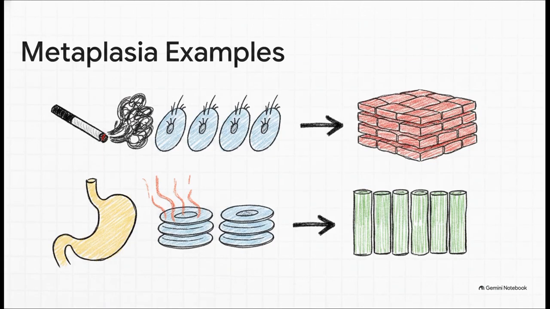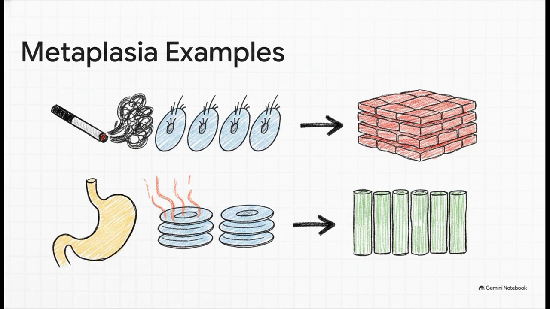Let's anchor this with two incredibly classic examples you're going to see time and time again. The first is the smoker's airway. The delicate, pseudostratified ciliated columnar epithelium of the respiratory tract just can't handle harsh, hot smoke. So the stem cells reprogram to create tough, stratified squamous epithelium. We call that squamous metaplasia.